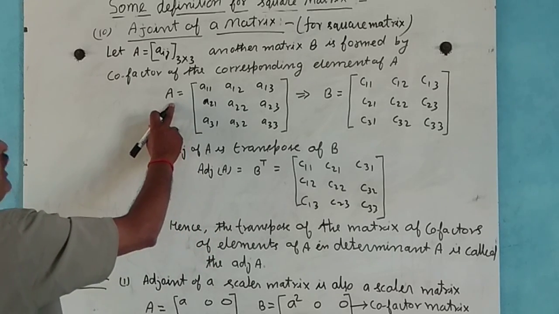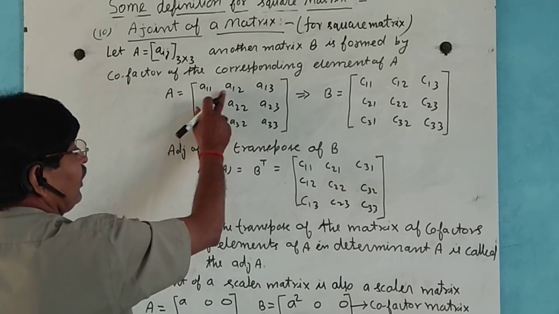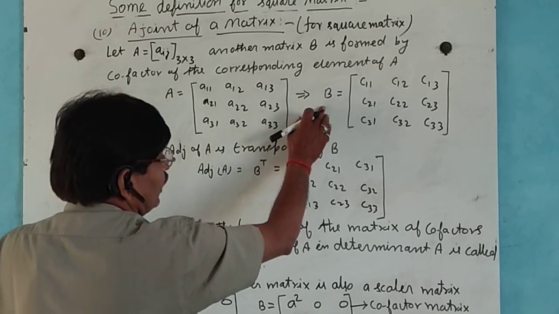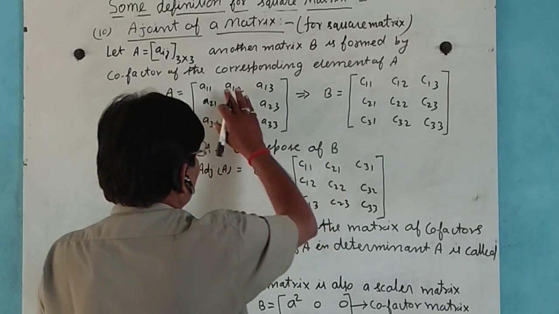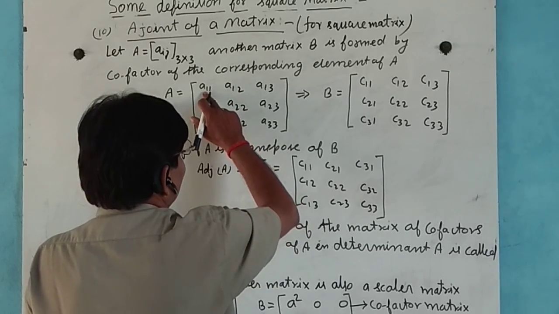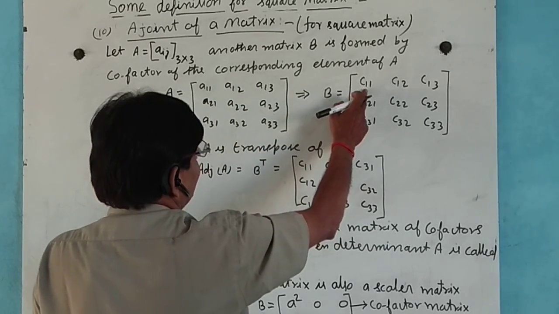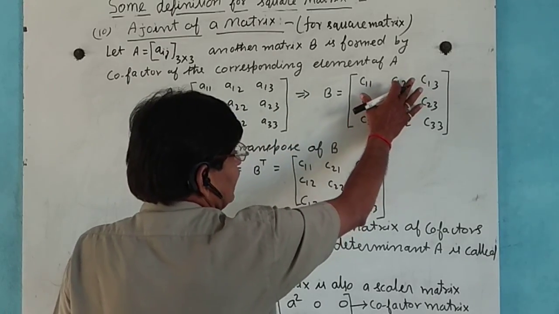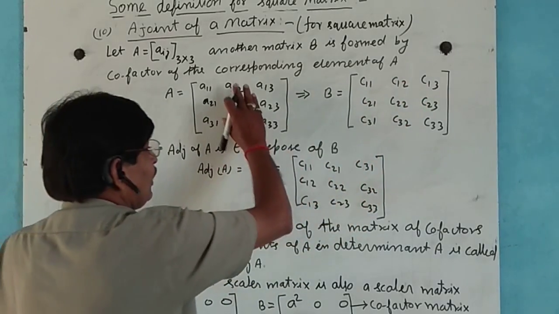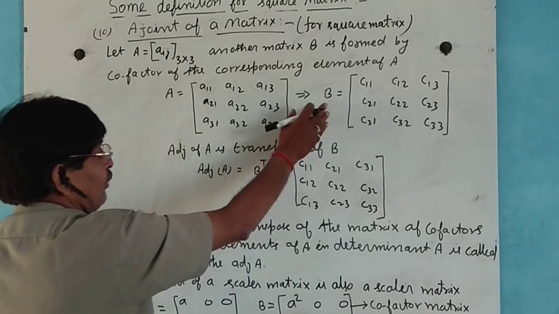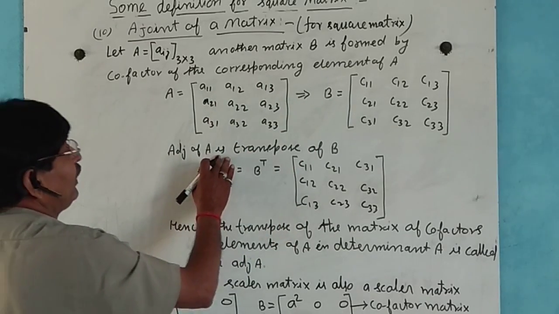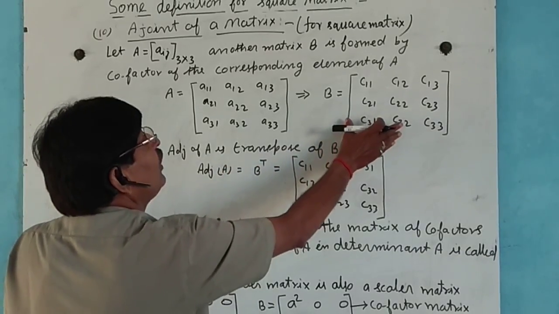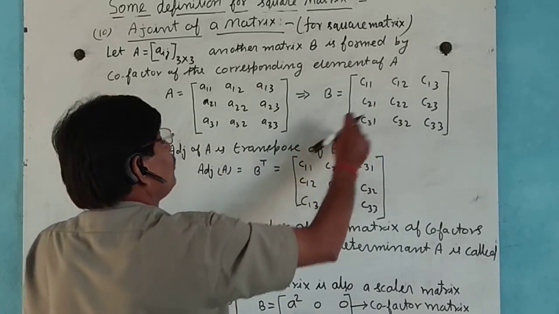Now let A be a matrix A11, A12, A13, A21, and B is the matrix formed by the cofactor of each element: C11 for A11, C12 for A12. The adjoint of A is the transpose of the matrix B, so that rows are converted to columns.